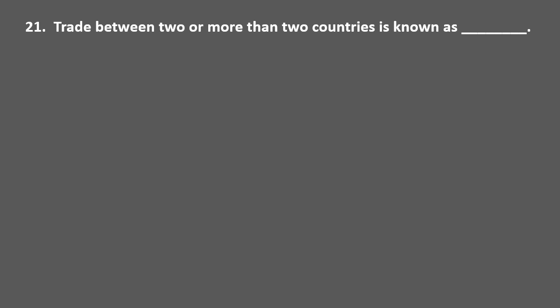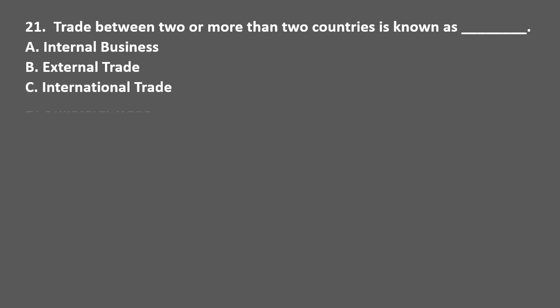Trade between two or more than two countries is known as? Options are internal business, external trade, international trade, and unilateral trade. The correct answer is option C, international trade.